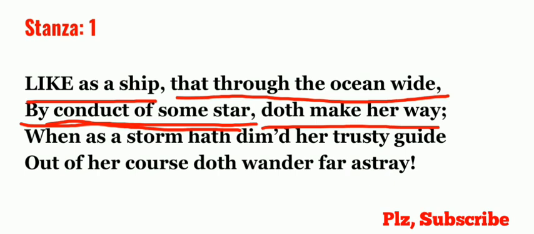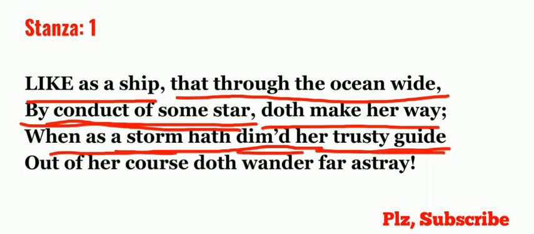So the poet says here that, like a ship in the wide ocean, it makes her way and goes in the right direction by the conduct of some star, because it is guided by some star. The direction is shown by some star. Then what happens? When as a storm hath dimmed her trusty guide. Then what happens if the storm dims or covers her trusty guide? Trusty guide here is used for the pole star, which used to guide the ship.